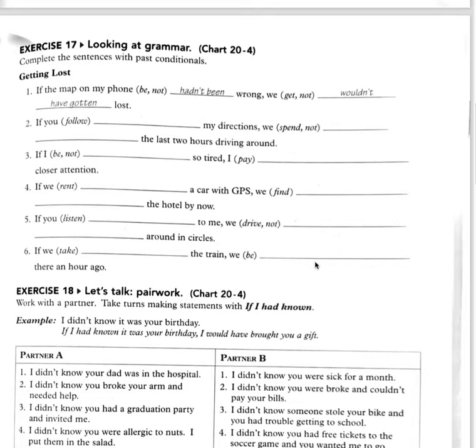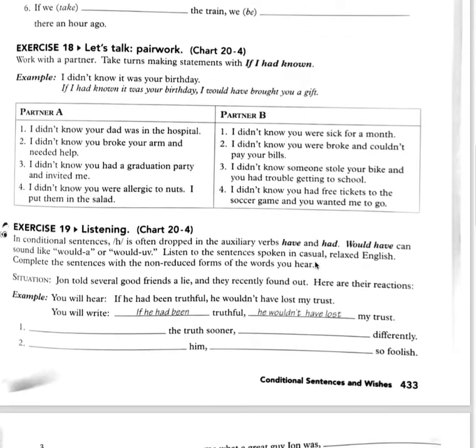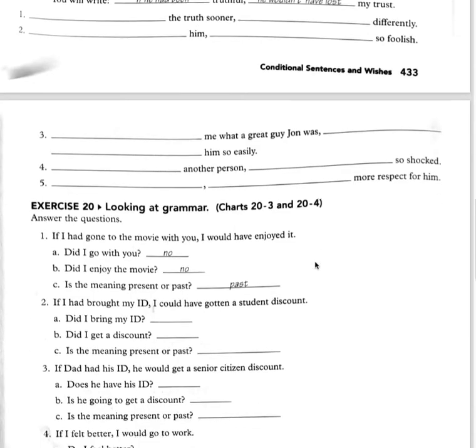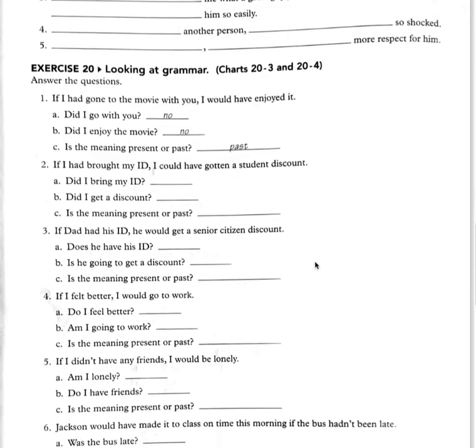Okay. We're going to skip exercises 18 and 19. Let's go on to page 434, exercise 20. And here it says, looking at grammar. Now this is using the information from charts 20-3 and 20-4. From 20-3, this is unreal in the present or future. And in 20-4, it's unreal in the past.